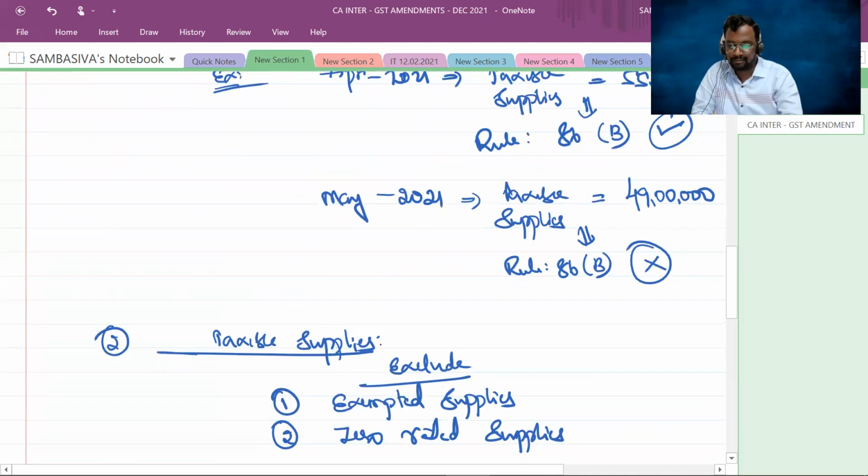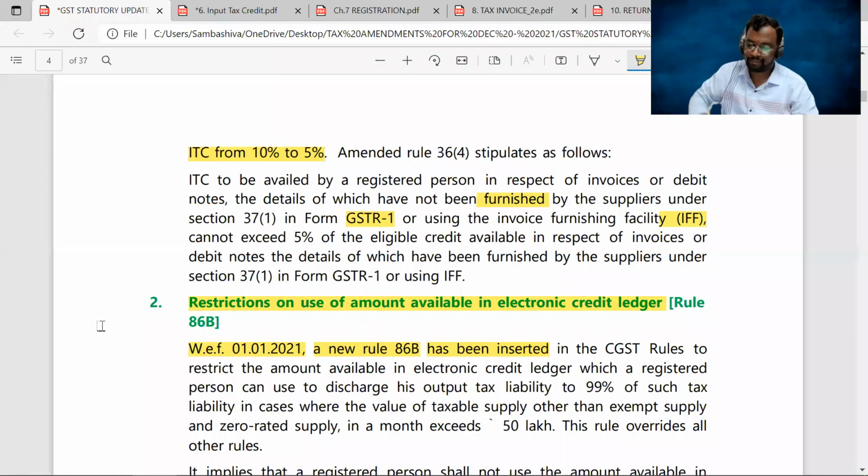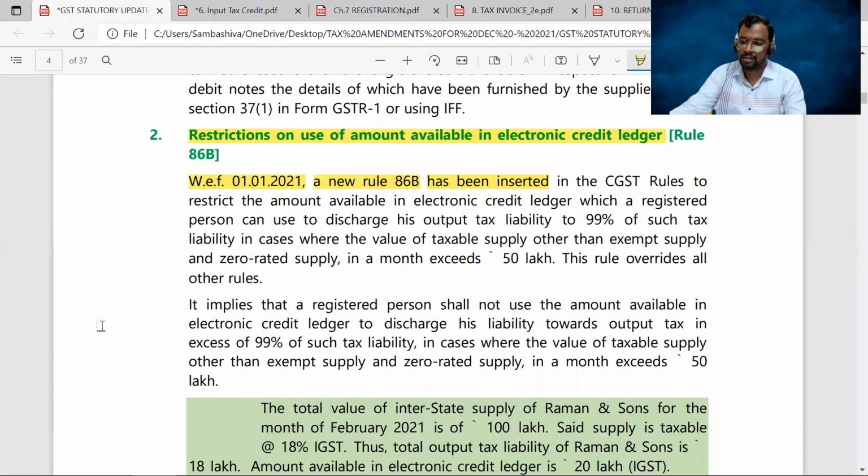Okay, sir. Now, let us see in theory. Restrictions on use of amount available in electronic credit ledger. 86B, it's a new rule, as I already said.